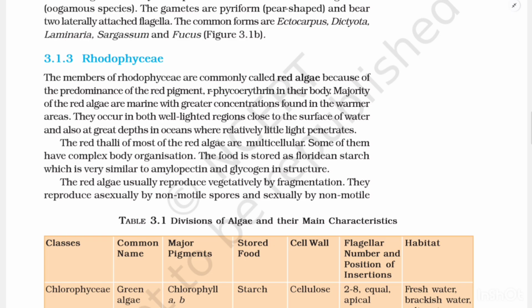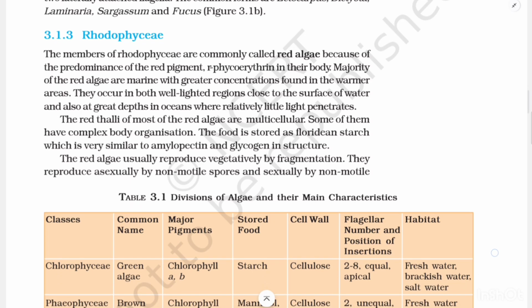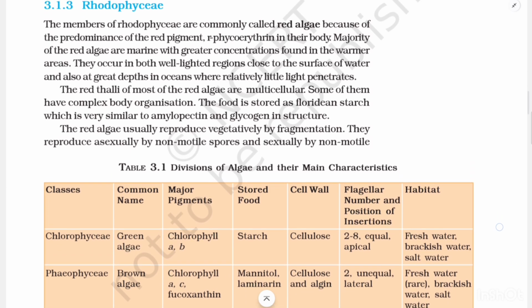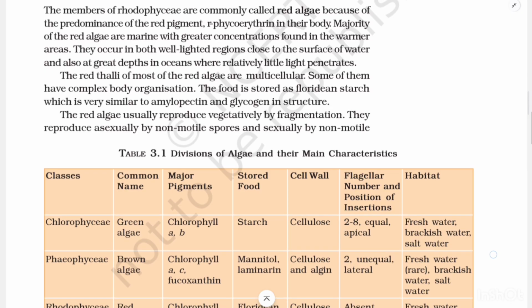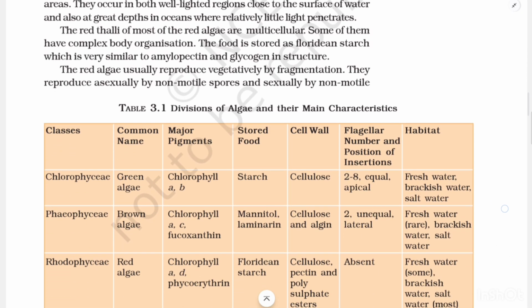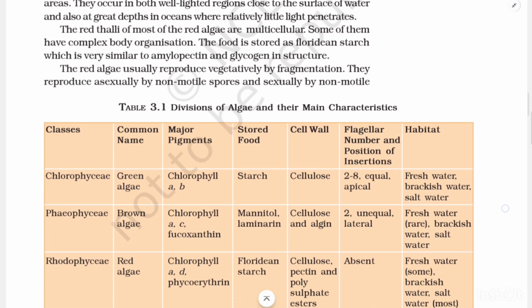3.1.3 Rhodophyceae. The members of Rhodophyceae are commonly called red algae because of the predominance of the red pigment, phycoerythrin, in their body. The majority of the red algae are marine, with greater concentrations found in the warmer areas. They occur in both well-lighted regions close to the surface of water and also at great depths in the ocean where relatively little light penetrates.